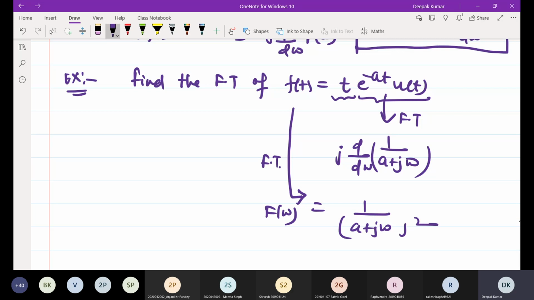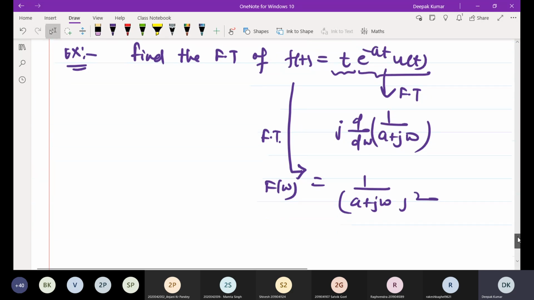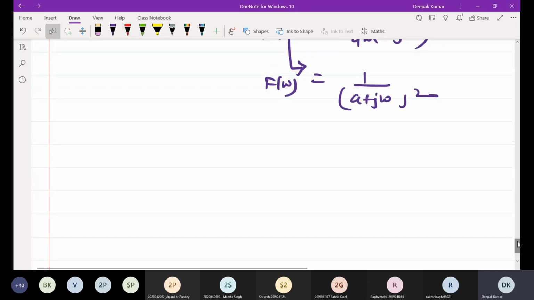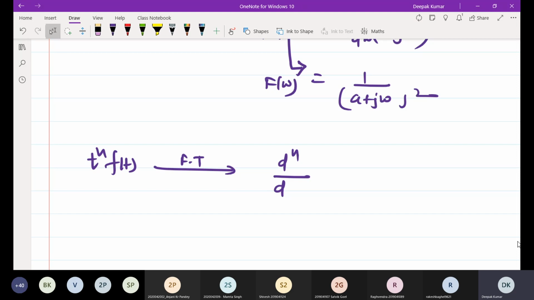If you multiply the time domain function f of t with t to the power n, that is t to the power n f of t, their effect in the frequency domain will be the nth derivative. Or simply, not a formula, it is not so typical like that.